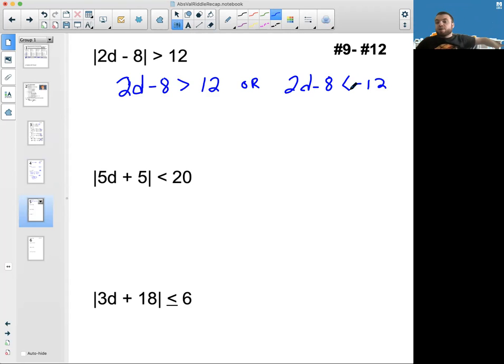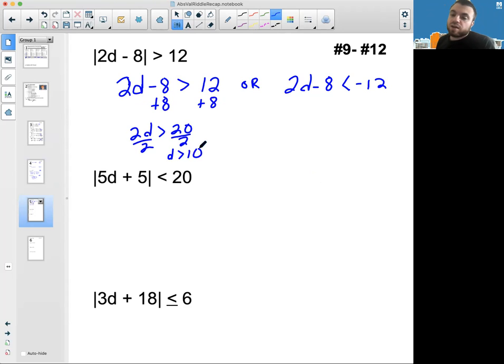So the numbers, if you think about them on a number line, those intervals of numbers where this inequality is true, if you were to shade them, they're going to point away. And when they point away, that's a sign that you have an or inequality. All right, so now I'm going to get the letter in question alone. I'm going to add 8 on both sides, and 12 plus 8 is 20. I divide by 2, and I get the letter D is more than 10.